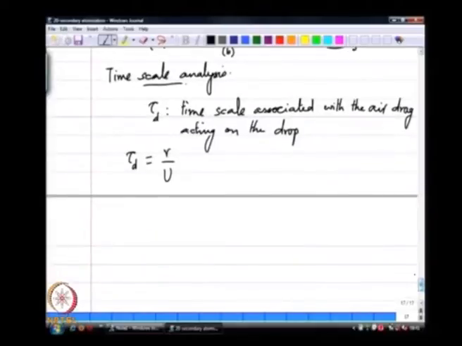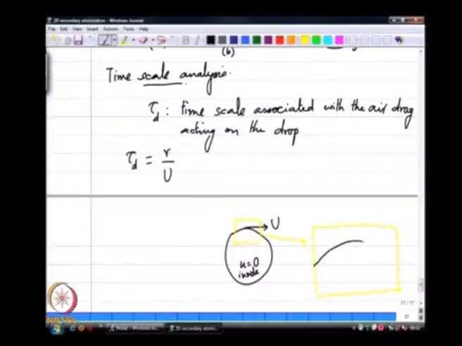Inside the drop, I will take a slightly simpler version of this. If I have this drop and this part is moving at a velocity u, if I look at what is happening inside the drop in this region, initially the velocity everywhere was 0. Initially the entire liquid inside the drop was at rest. As soon as this starts to become dragged, what do you expect will happen?